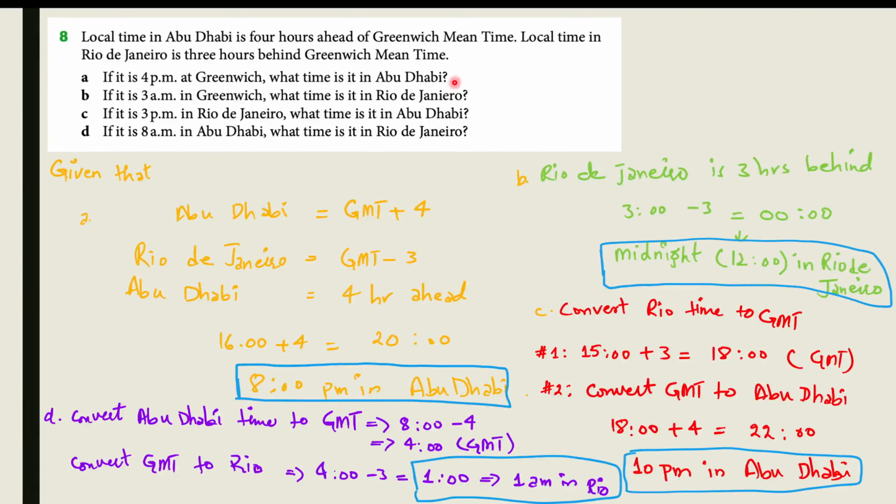The first two were easy ones because we had a reference of the Greenwich time, but the third and fourth parts were kind of indirect. It was the reciprocal of what we had constructed in the first two parts. So I hope this is getting clear and making sense for you all.